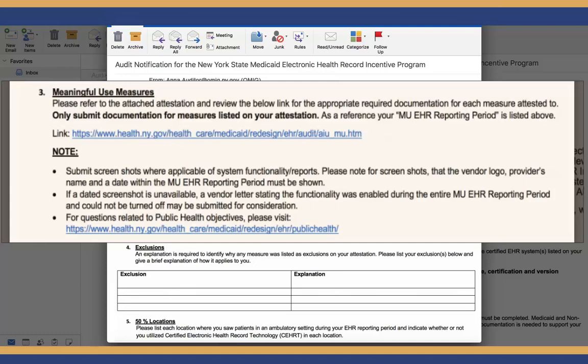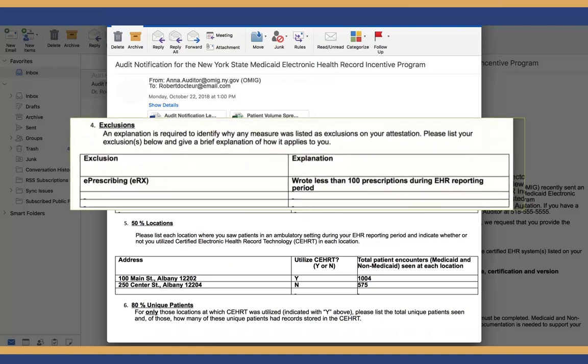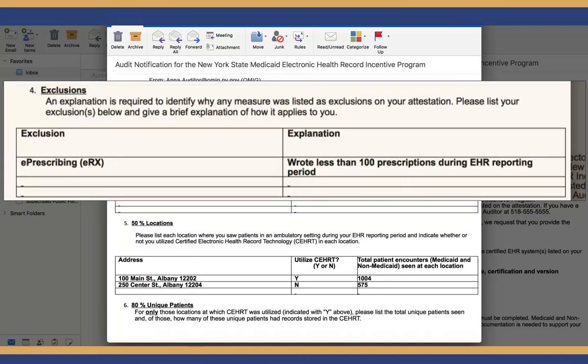For questions related to the public health objective, providers are advised to visit the public health section of the EHR website. The next section includes a chart where providers must explain any exclusions taken. In the left column, please list all exclusions attested to. In the right column, please provide an explanation of why each exclusion was taken. The provider in our example used an exclusion for e-prescribing and explained that he wrote less than 100 prescriptions during the EHR reporting period.